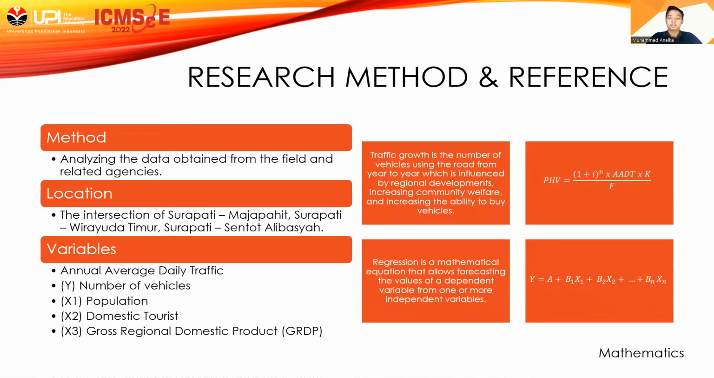Traffic growth is the number of vehicles using the road from year to year, which is influenced by regional developments, increasing community welfare, and increasing the ability to buy vehicles. This projection is a mathematical calculation that can provide the volume of planning hours. The formula was formulated by Iskandar with the equation as shown. Regression is a mathematical equation that allows forecasting the values of a dependent variable from one or more independent variables. The multiple regression equation is formulated as y equals a plus b1x1 and so on.